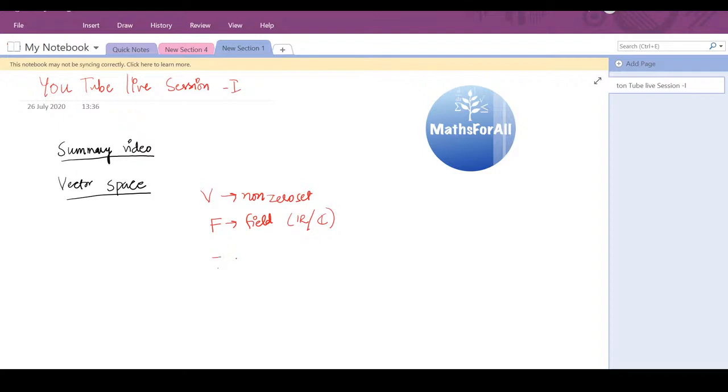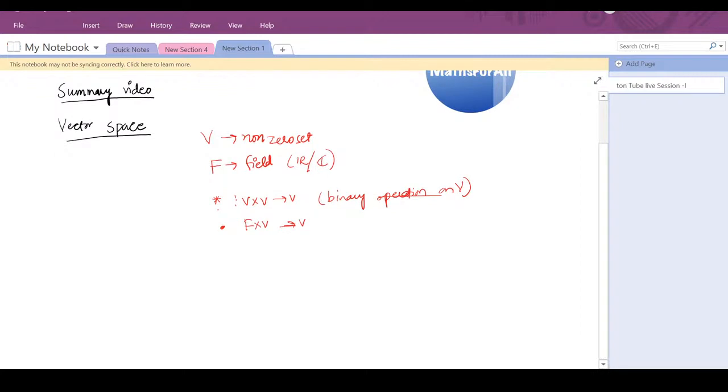Then we have two operations. One is from V cross V to V, which is called a binary operation on V, and the other one is from F cross V to V, which we will denote with a dot. This is called scalar multiplication. So the idea is that a vector space is not just a set, it is a set plus two operations. In some books you will see the vector space denoted like this, a set together with the two operations.